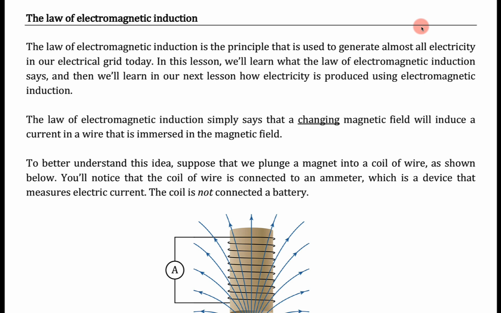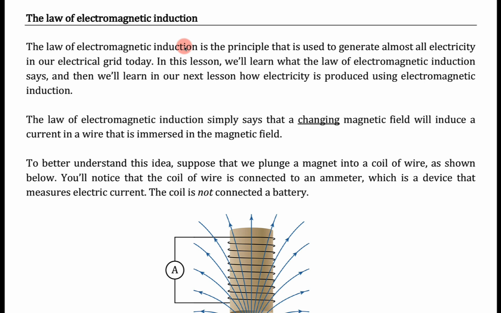The law of electromagnetic induction might sound kind of intimidating, like it has a complicated name, but it's actually a rather simple idea, as we're going to see. And it's also a very important idea. As it says in the handout, the law of electromagnetic induction is the principle that's used to generate almost all electricity in our electrical grid today.